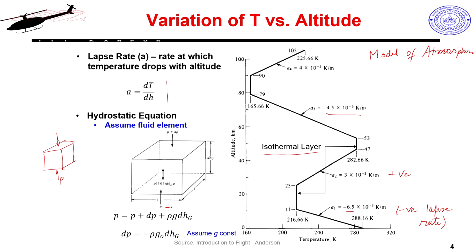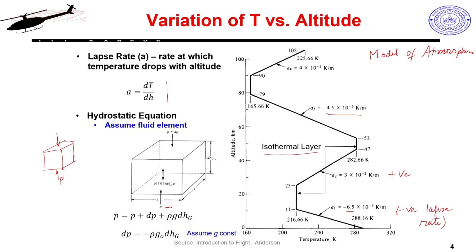This is basically a small cubical volume which I am looking at somewhere inside the fluid, and the pressure would be varying. It is not necessary that we are looking at the vertical profile, it is just a general profile. Because of different boundary conditions, the pressure varies from point to point, like in the tank where it varies from top to bottom.